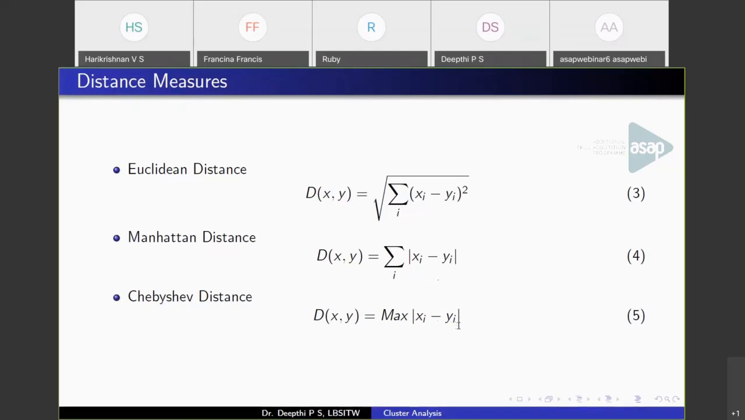So in clustering, we don't have labeled data, so we'll be finding difference or similarity based on these distance measures. Any of these distance measures can be used to find dissimilarity or similarity among data points.